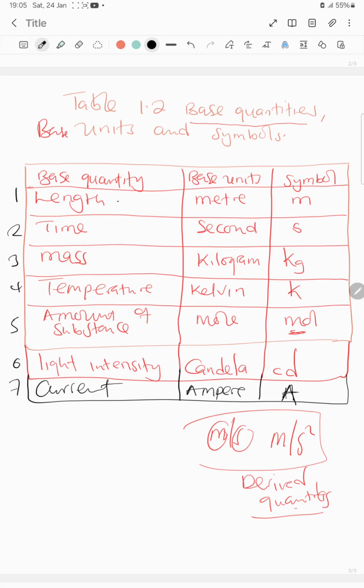These are the base or fundamental quantities, and these are what we call base units. If you're asked to list at least 4 base units, remember meter, second, kilogram, Kelvin, mole, and candela. Then the symbols are the ones that are here.